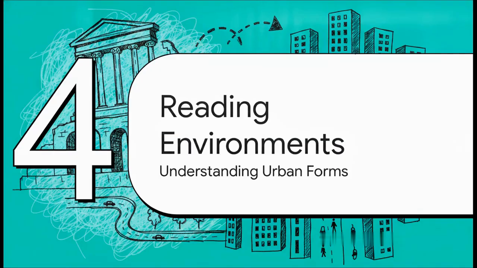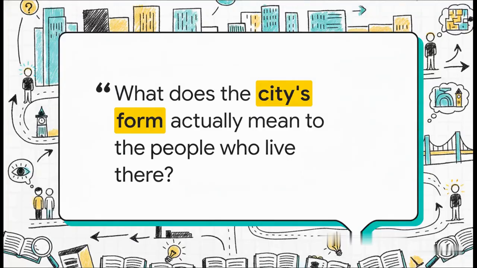All right, let's shift gears to Section 4, Reading the Urban Environment. So how do we actually take all this historical perspective and apply it today? Well, modern theorists like Kevin Lynch asked a really vital question back in his seminal work from 1960. He basically asked, what does a city's form actually mean to the people who live there? He introduced this concept called imageability. It's about approaching the city not just as a bunch of concrete and asphalt, but as a visual and cognitive text that inhabitants are actively reading and experiencing every single day.